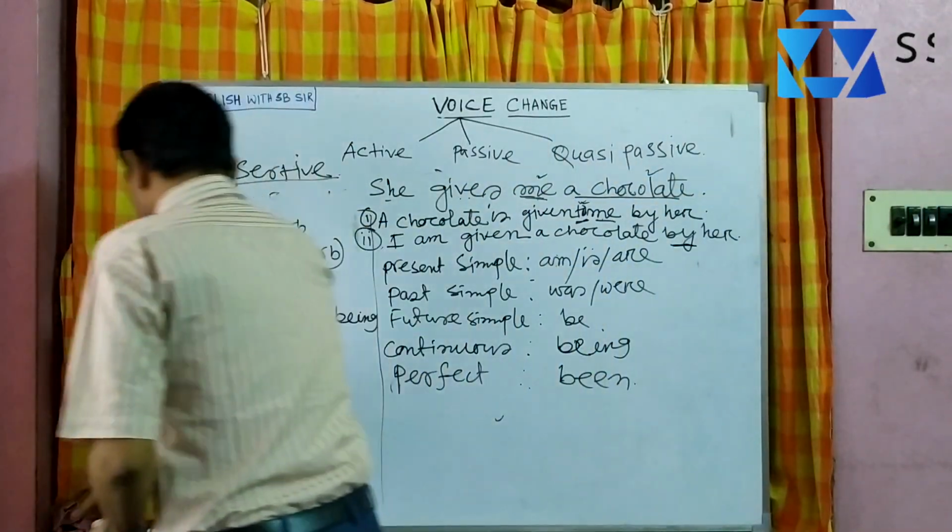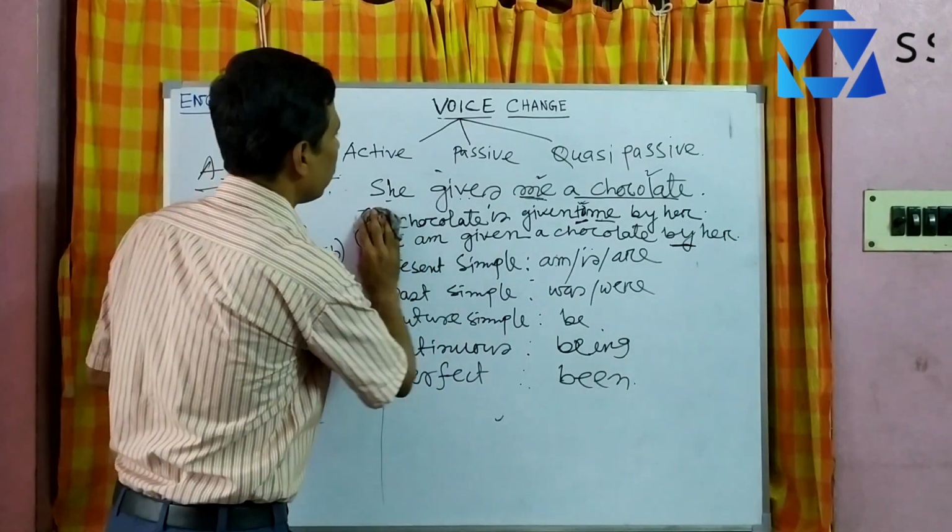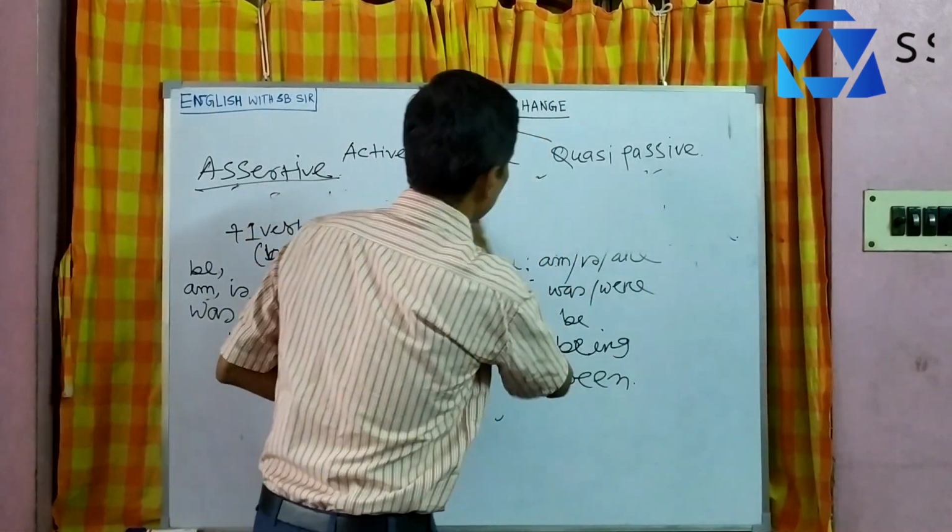Now there are exceptions to by. I write the example here. Again, we take another example. We can take another example here.